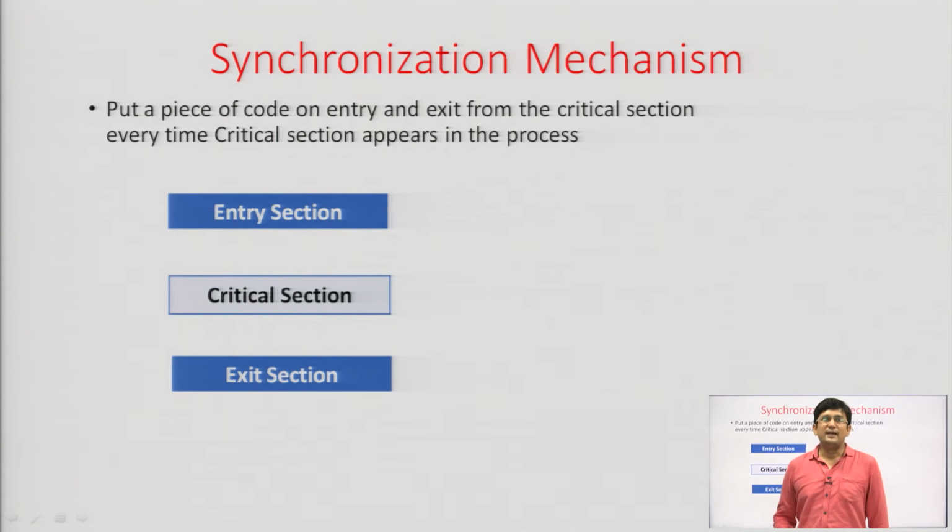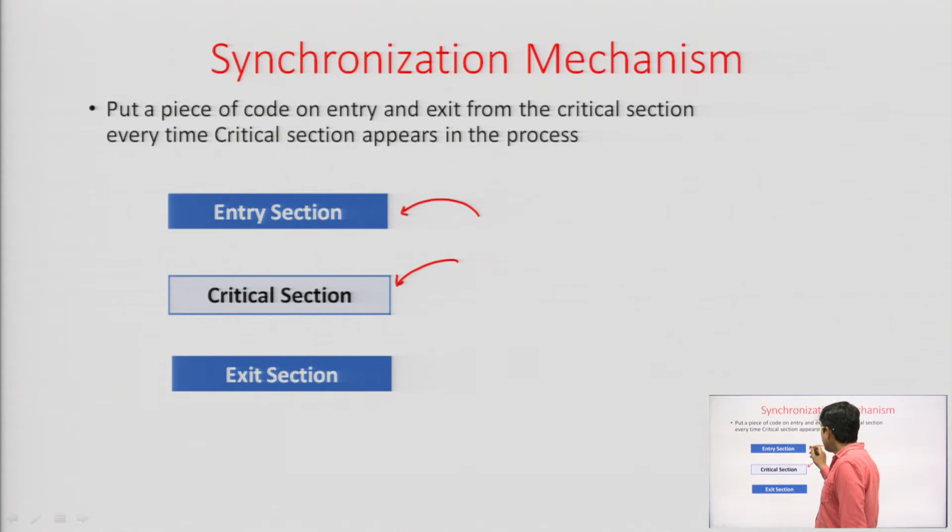To allow access to the critical section by only one process, we apply some entry conditions for accessing the critical section. If the entry conditions are satisfied, then only critical section entry is allowed, otherwise it is not allowed.